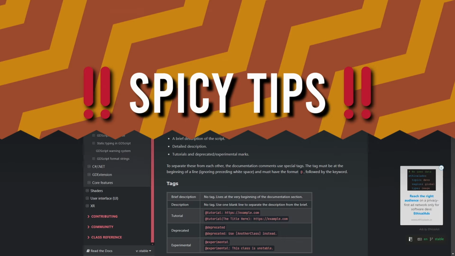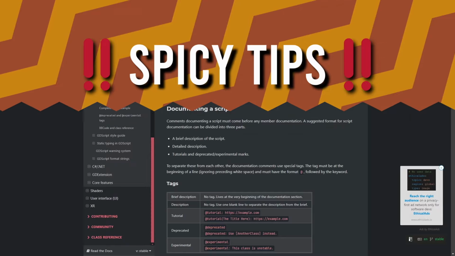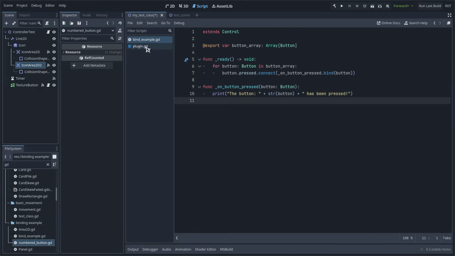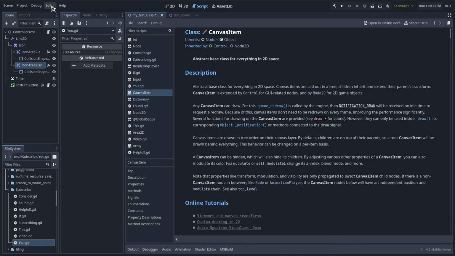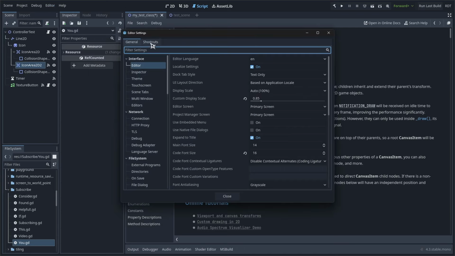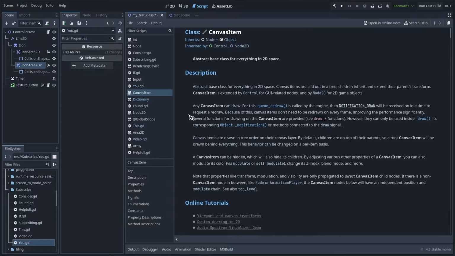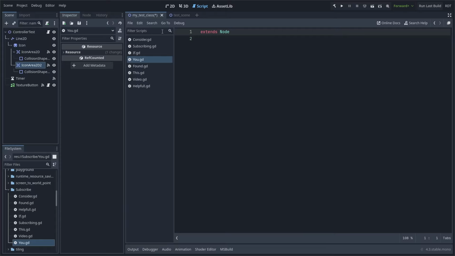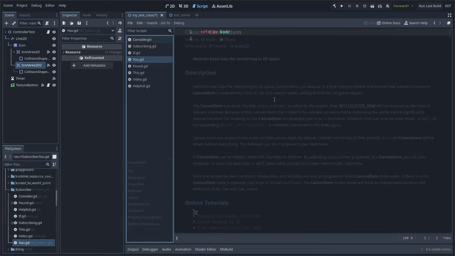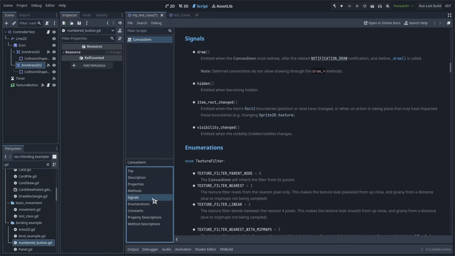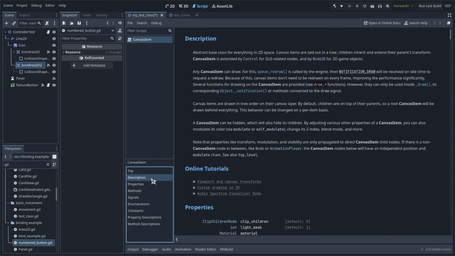And now, here are a few spicy tips to help you with your workflow a tiny bit further. You can use the middle mouse button to quickly close tabs in the script list. The script list gets pretty messy when you start opening a bunch of docs pages, so you can go into the editor settings and set a keybind for the close docs action. This way you can declutter your list to just see your scripts again, without having to do it manually. You can use the headings list below the script list to quickly scroll to different headings in the docs. It seems obvious, but it's hidden in plain sight.